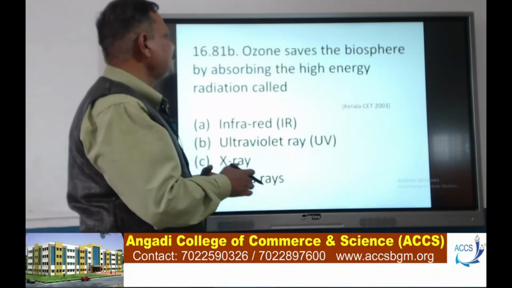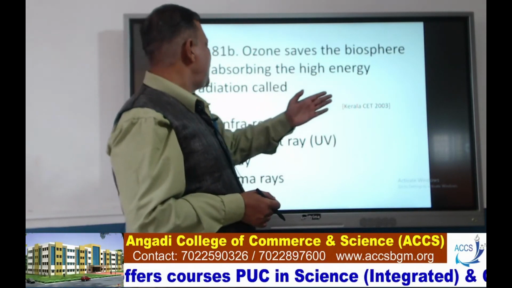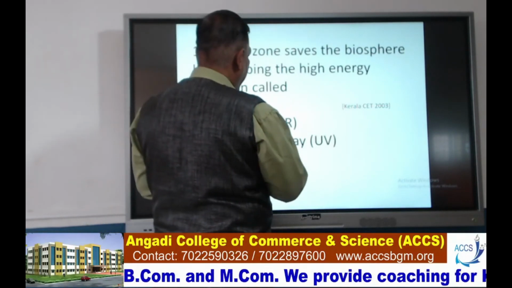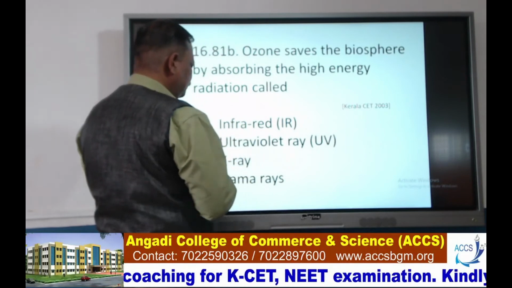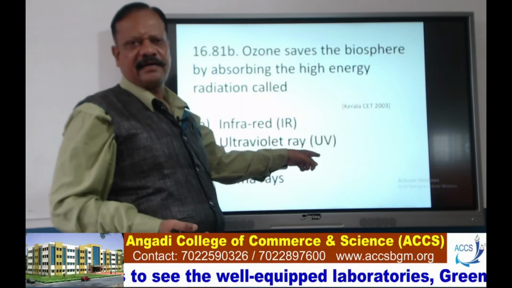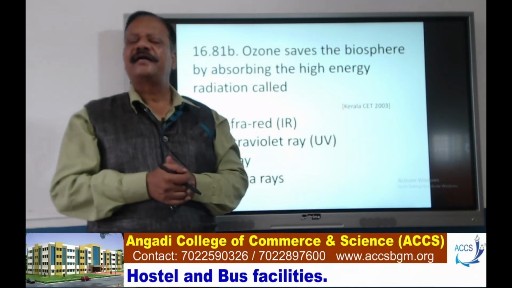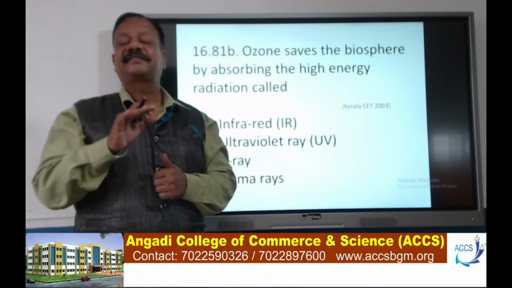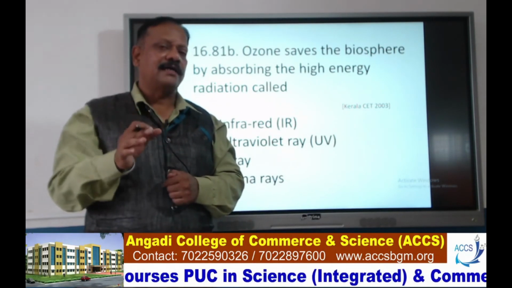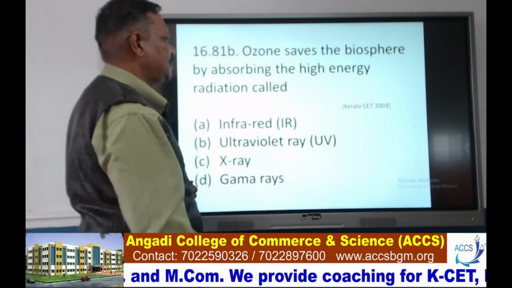Next, ozone saves the biosphere by absorbing the high energy radiation called: infrared, ultraviolet ray, X-ray, gamma rays. Of course, it is ultraviolet rays, because the sun rays coming to the ground contain ultraviolet rays. Maximum ultraviolet rays are diverted back to the cosmos. Only filtered light is coming to you. So, here ultraviolet ray is the right one.